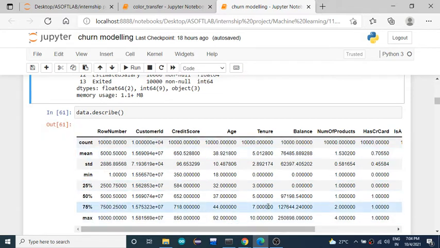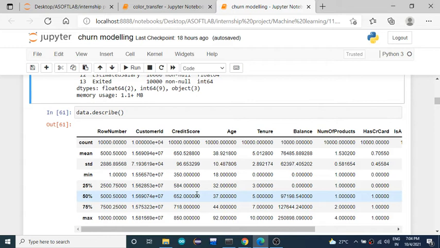Okay, so all the information you got here. Using this information you can easily handle the missing data and the categorical data. If you have any missing values in your data set which are numerical, then instead of calculating the mean, standard deviation, minimum, or the mode or most frequent value yourself, you can just use this method, get the value here, and replace it. Otherwise, if you want to use strategies like mean, mode, median, or most frequent, then the built-in methods are available, you can just use those.